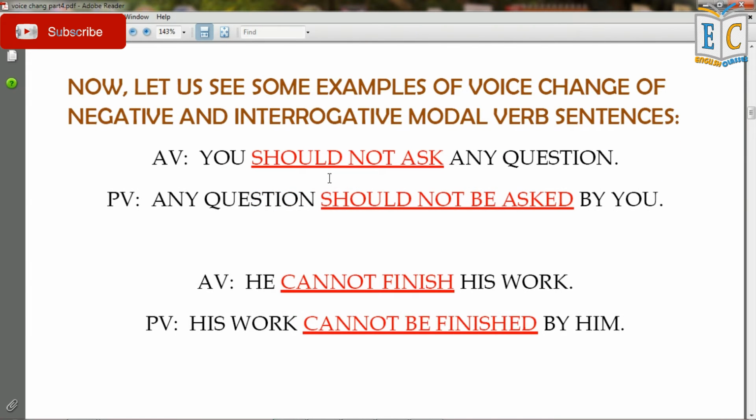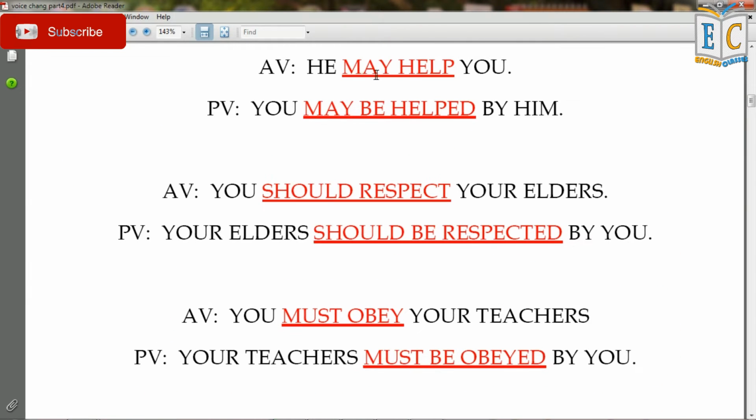So in these sentences you can see that there is a modal verb in each sentence. Here it is may, then here it is should, and then at last here it is must. So in the passive voice sentence, after the modal verb there is be placed, and after that the V3 form of the verb is placed.